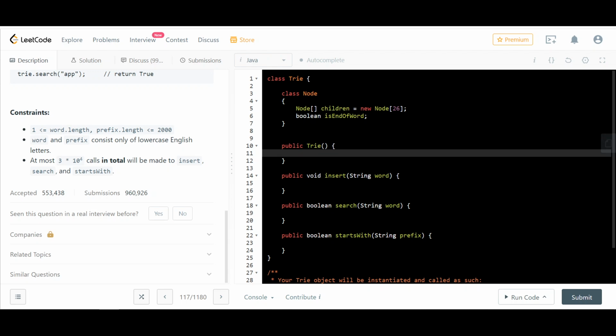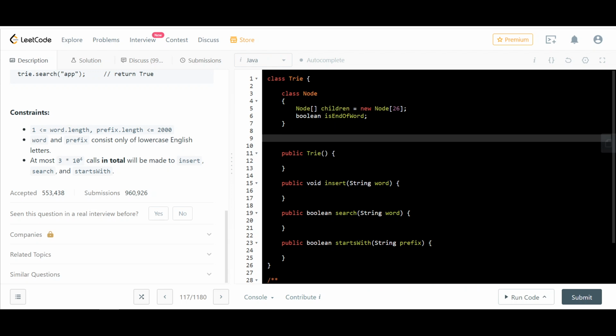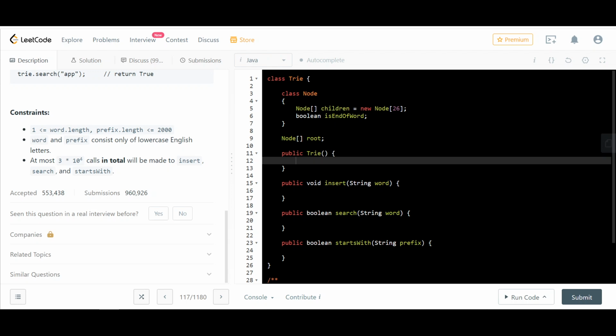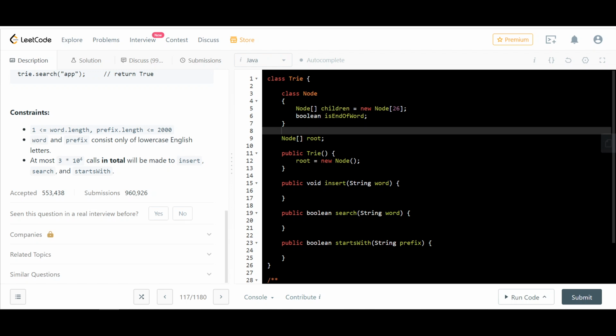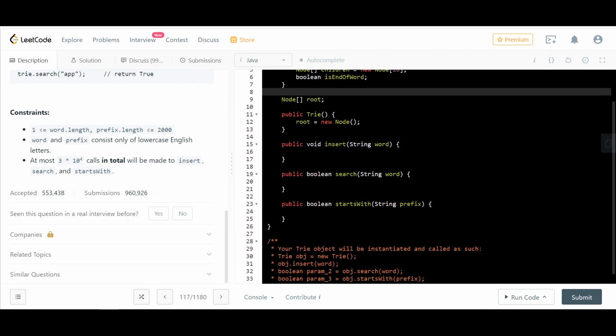So when you initialize a trie, you initialize the first node. Okay, so what will trie have? Trie will have a node which will be called root. And what it will do is, when you initialize the constructor, it will just initialize this root. So root equals new node, which will then create a children array and an end of word initialized as false. Right, this is good. Now let's come to insert.